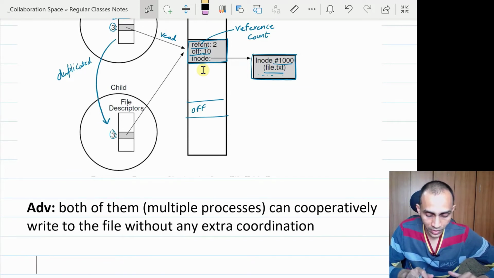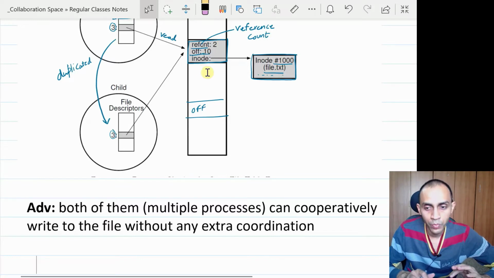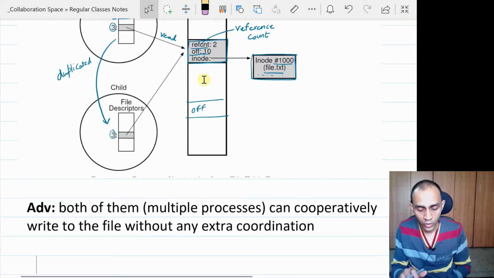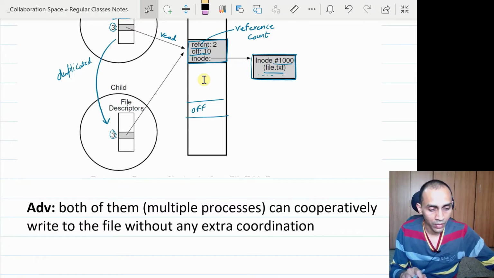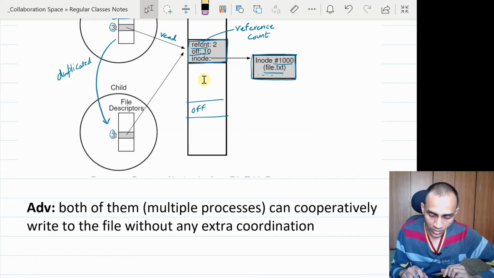So this is an advantage of why file descriptors are copied, because normally when you spawn a child process, your job is some kind of multi-threading. You want some cooperative task to be done, either between parent and child or between multiple children. So this kind of sharing is a natural design choice, so that you don't have to write extra code to do that coordination.